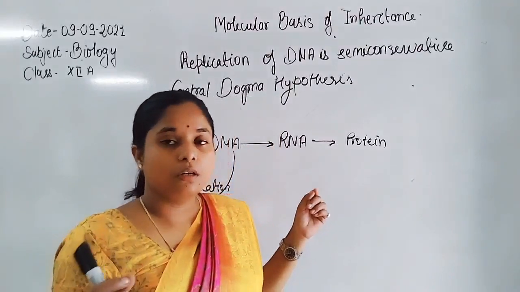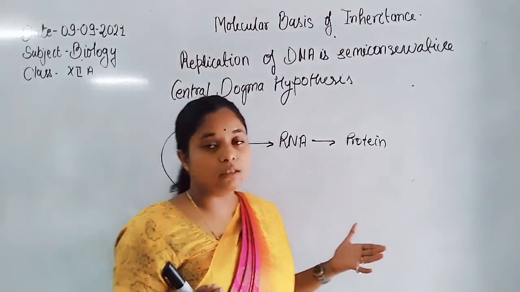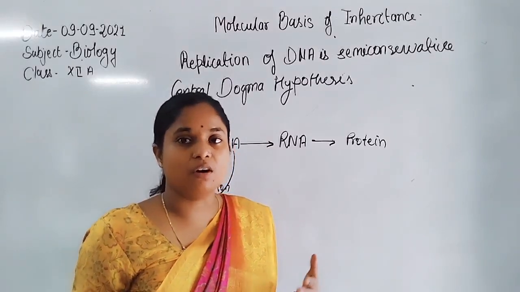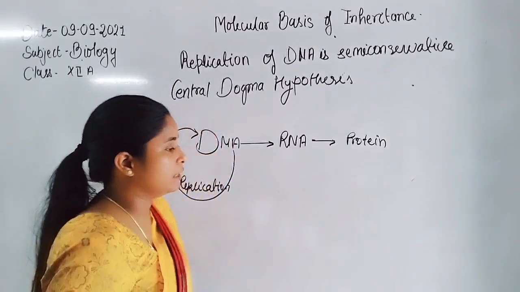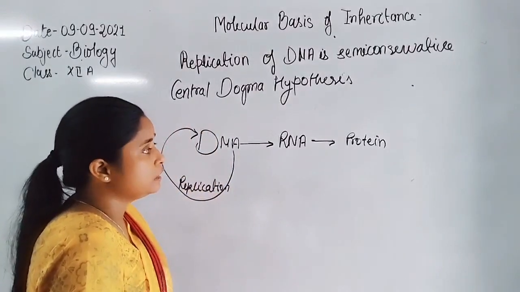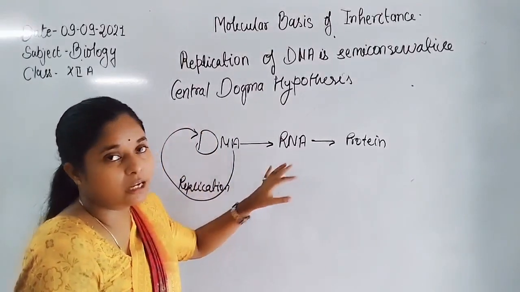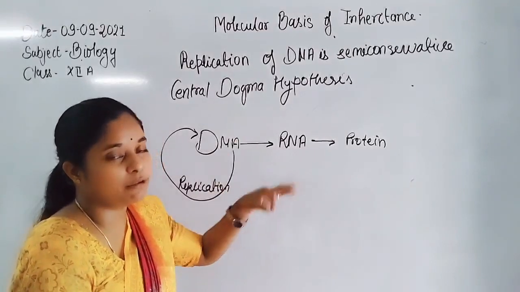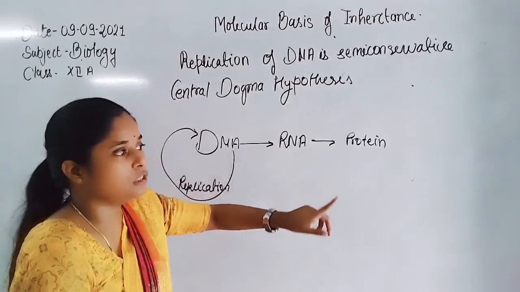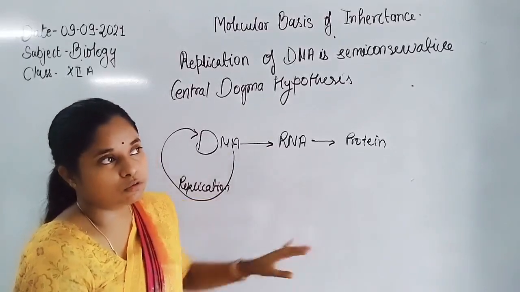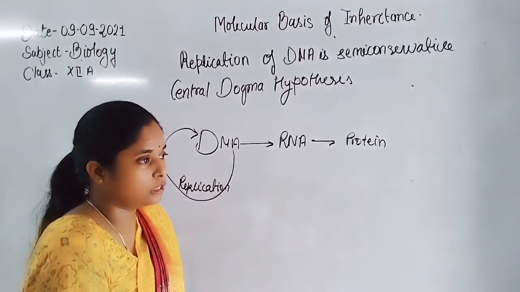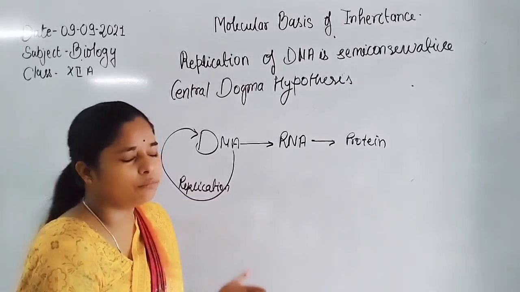Each code is read by the ribosome, the tRNA and the other translation factors. They read the codes present on the RNA and add amino acids one by one, and thus they form the protein. Now this newly formed protein undergoes certain modifications so that it can perform its function.